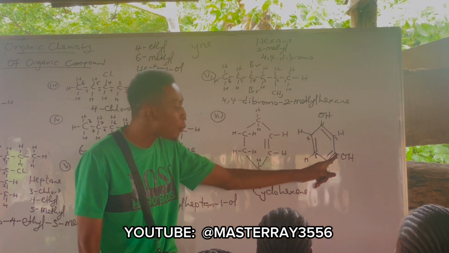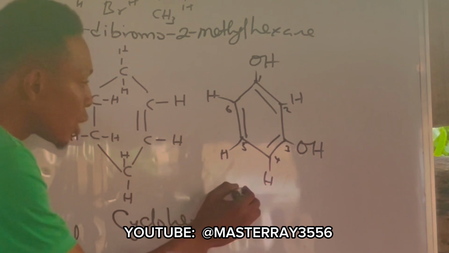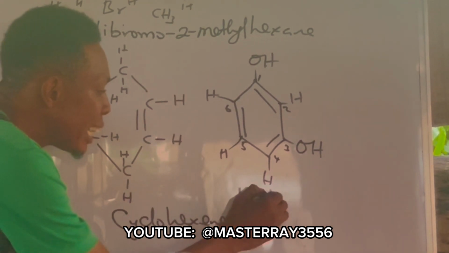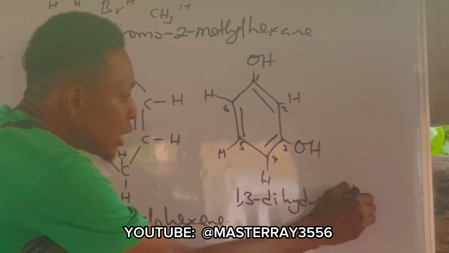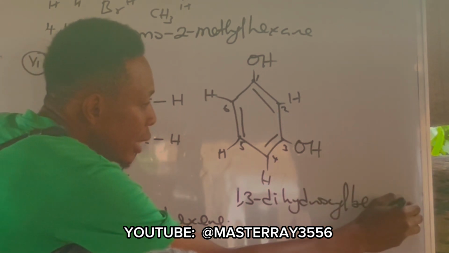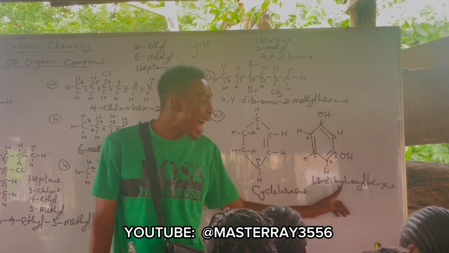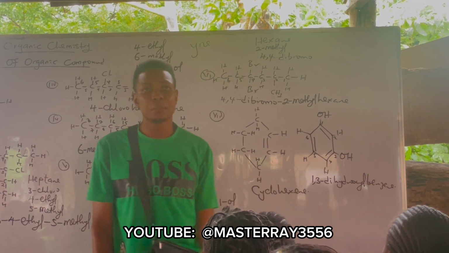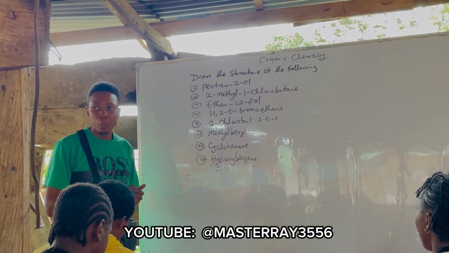Carbon 1 and carbon 3, is it not? So you name it 1,3-dihydroxybenzene. Dihydroxy what? Benzene. So that's it.